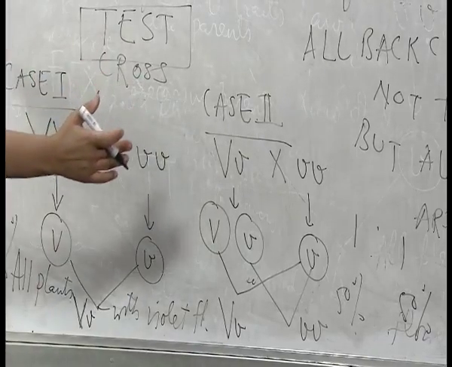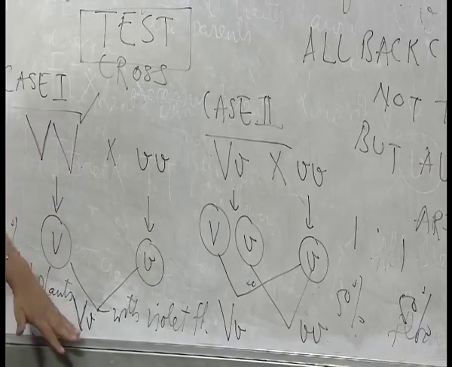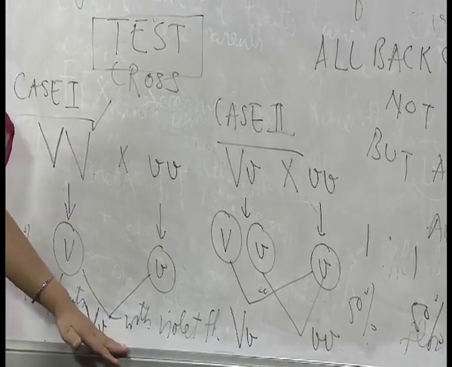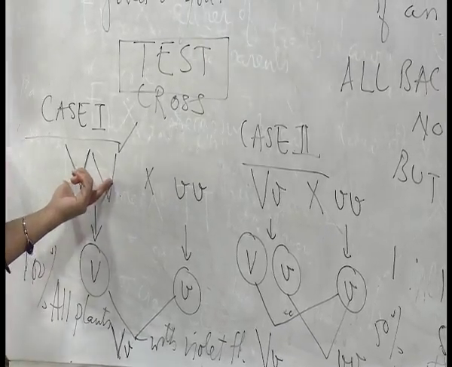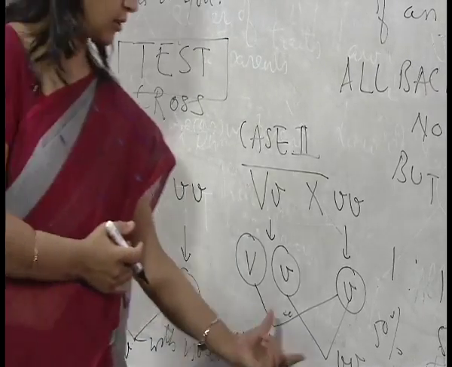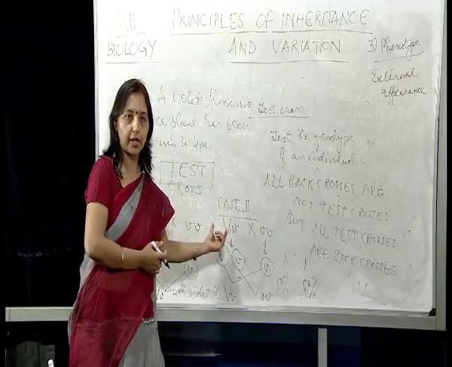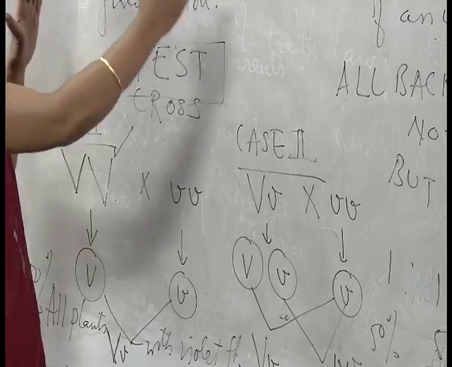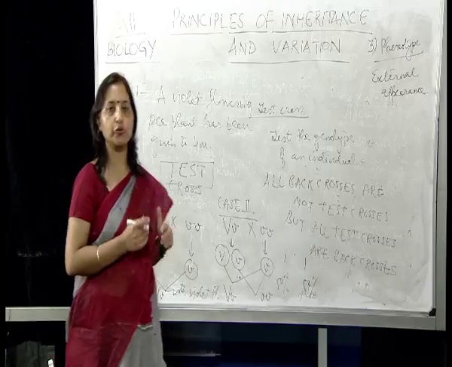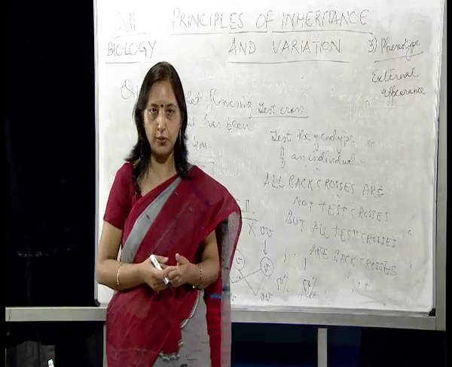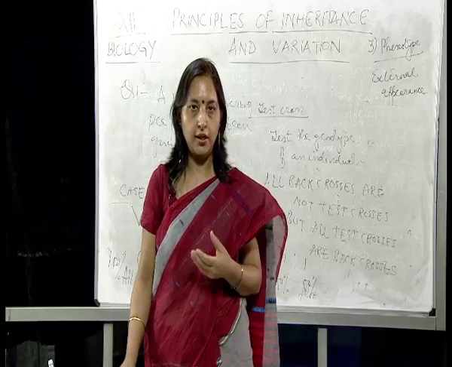Now I hope you have understood that if the result after test cross is 100% violet, the given flowering plant is pure or homozygous, and if the ratio is 1:1, the given flowering plant is heterozygous. This clearly shows that since test cross is used to find out the genotype of an individual, therefore it has been called the test cross.